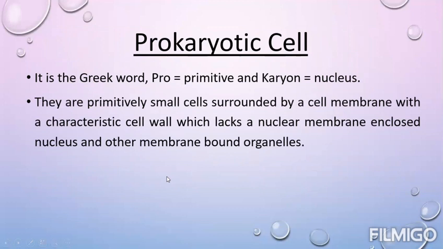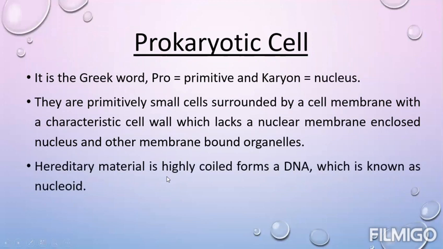These cells are surrounded by a cell membrane with the characteristic cell wall. It lacks a nuclear membrane in which the nucleus is enclosed, and also lacks other membrane-bound organelles except ribosomes. In prokaryotes, the hereditary or genetic material is DNA, which is highly coiled and known as a nucleoid. Basic histone protein, that is a DNA binding protein, is also absent in prokaryotic cells.